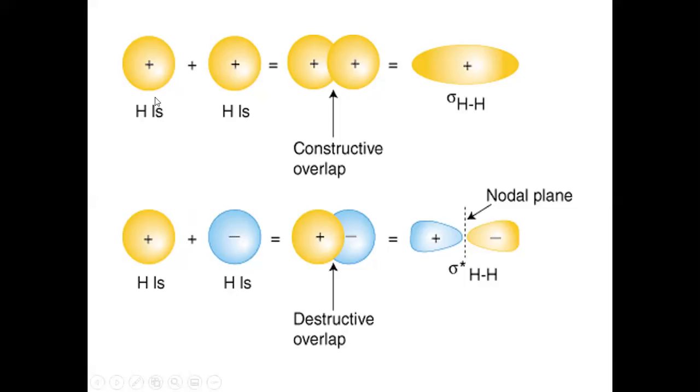Just a second. Here, these are the combining atomic orbitals. I'm talking about the bonding molecular orbitals. If the combining atomic orbitals possess the same sign, then obviously bonding molecular orbitals are formed, and thus the electrons will help in the attraction of the two atoms.